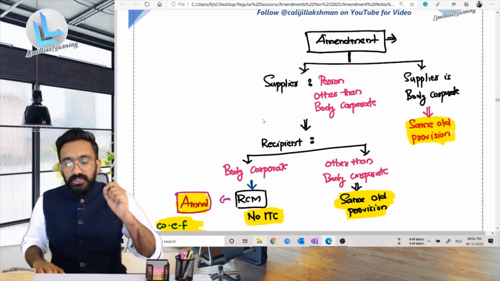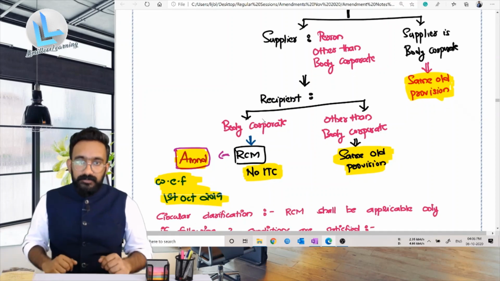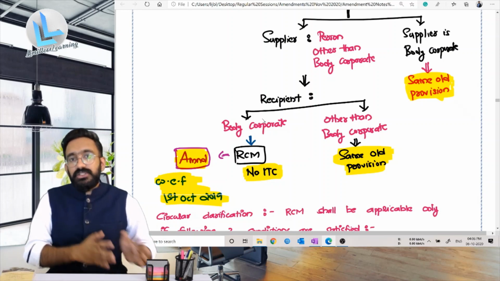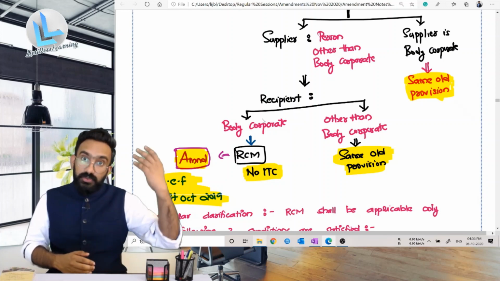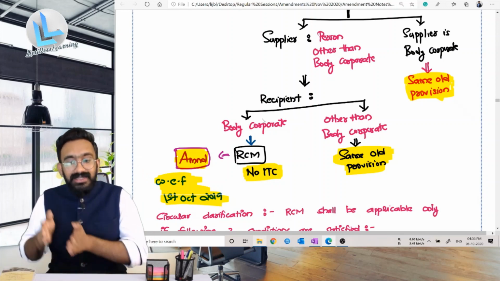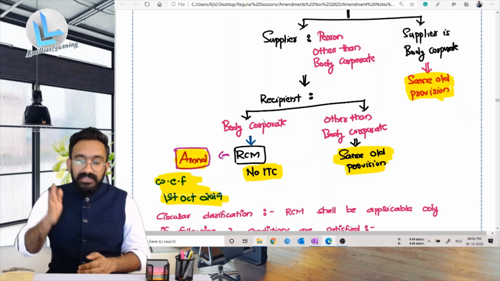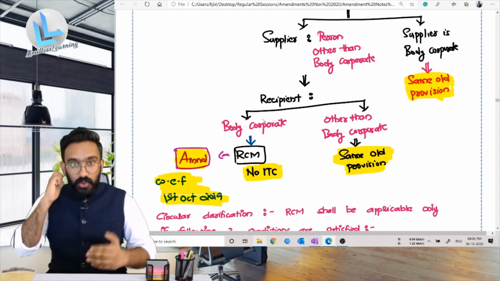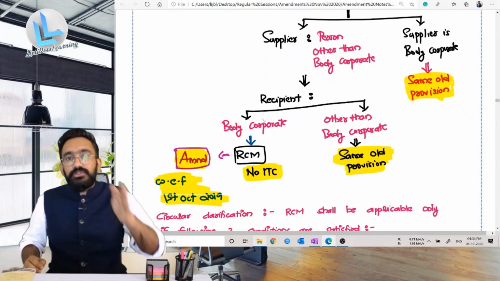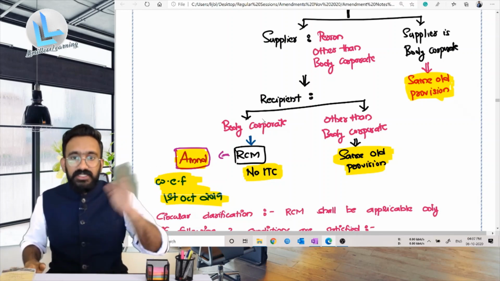They are asking you the question: are you a body corporate or non-body corporate? If you're a body corporate who's into renting of motor vehicle, and you have chosen 5%, or if you have chosen 12%, irrespective of who you are, it will be under forward charge. If you are a supplier who's into renting of motor vehicle, and you are a body corporate, then there is no change in the provision. You are under forward charge even if you choose 5%. It is forward charge irrespective of what rate you choose.